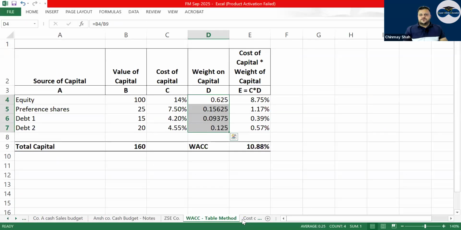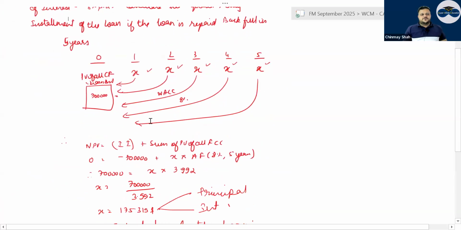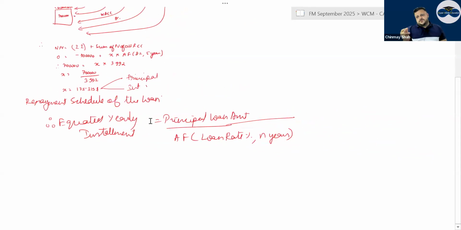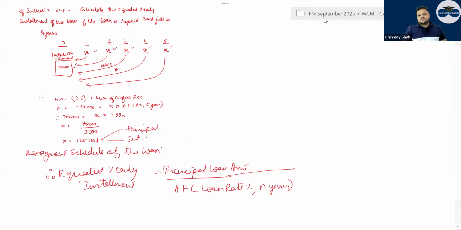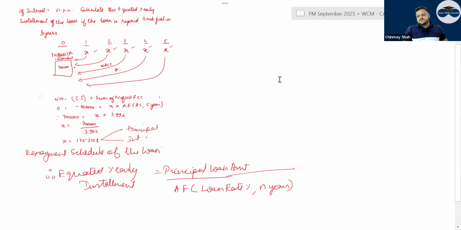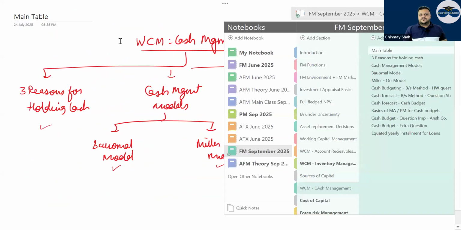With this, I think most of your part is done. Equity yearly installment, EYI. If you have to find it, what is the formula? The principal loan amount divided by the annuity factor at the loan rate percentage. You will get the equity yearly installment in which the loan can be repaid. With this, I think 50 to 60% of your portion is done, in record time of 3 hours.